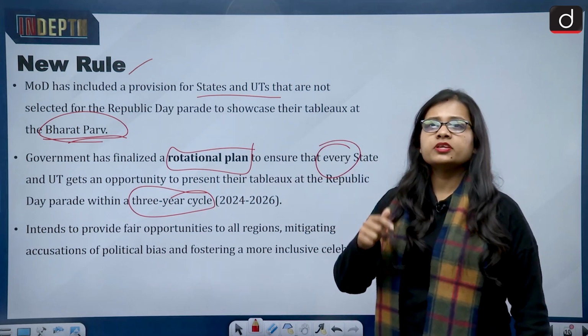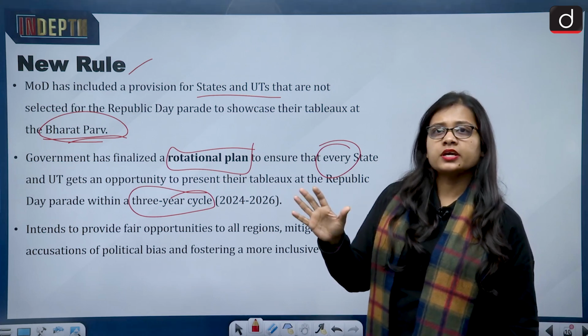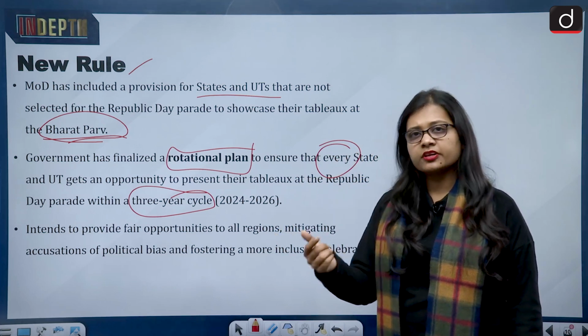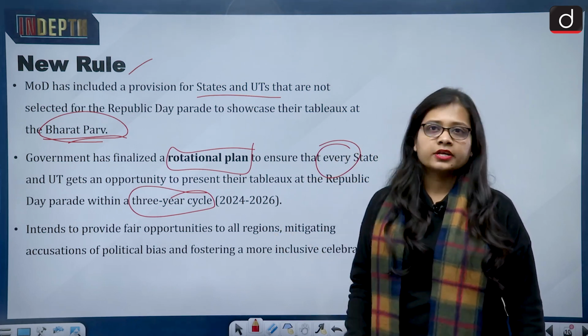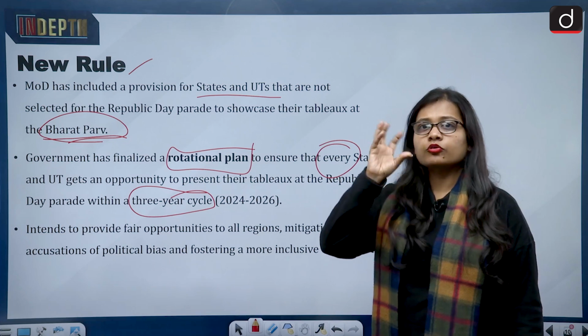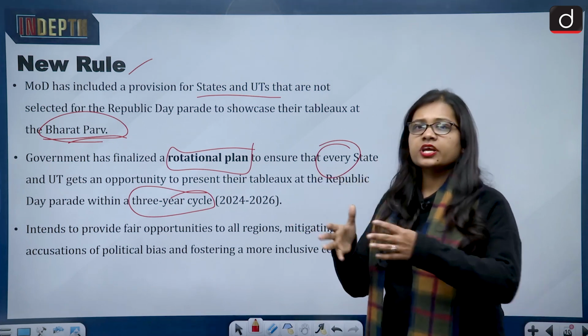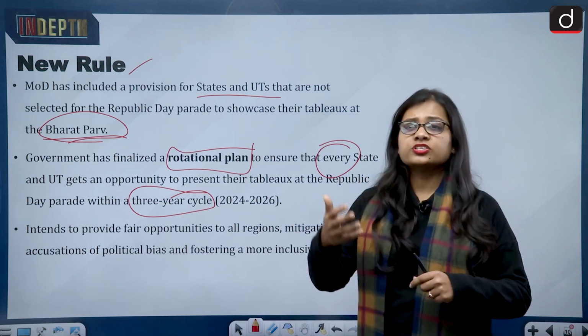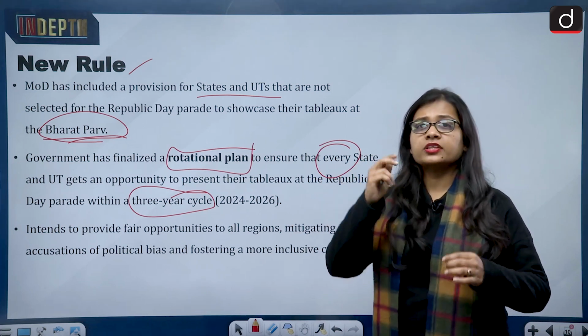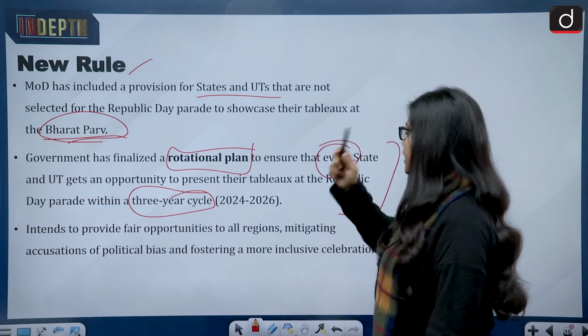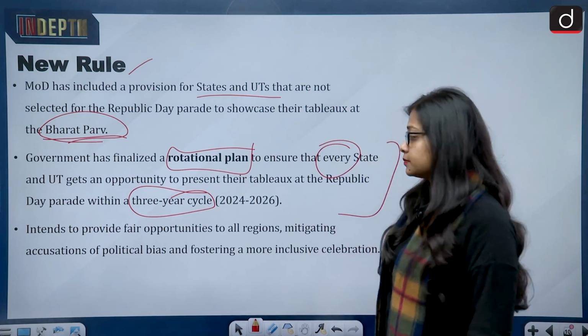Rotation means that in each 3-year span, every state or union territory will get a chance to showcase their state tableau. So that is the rotational plan of the government.